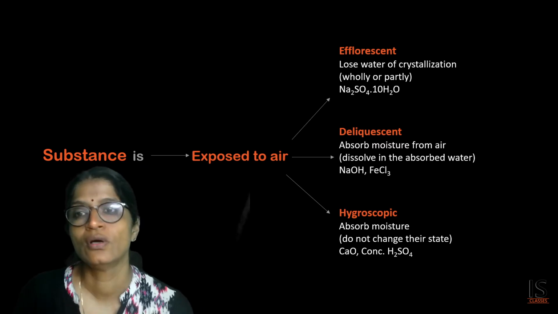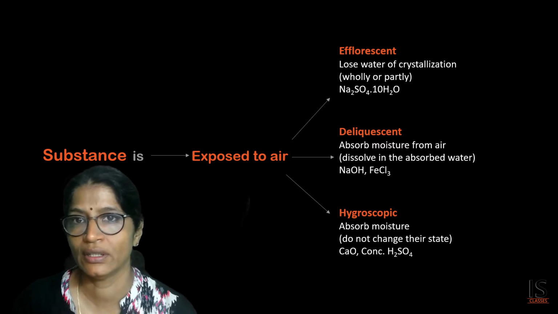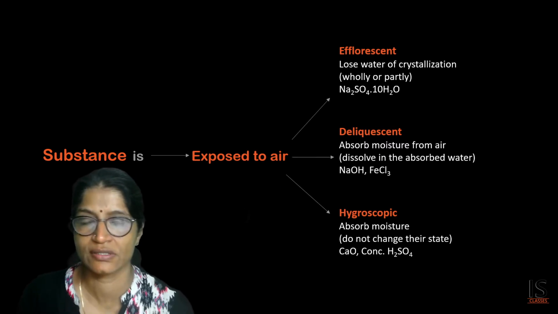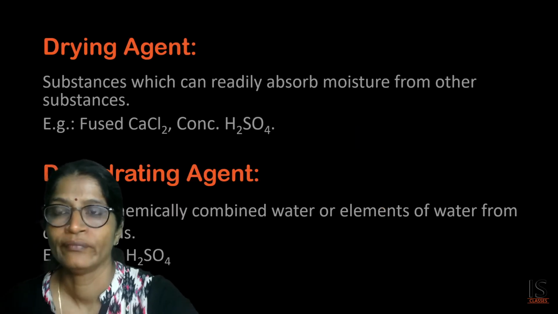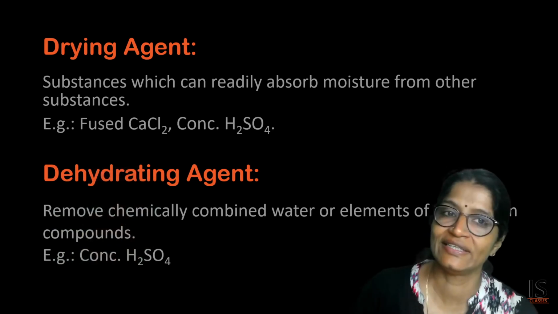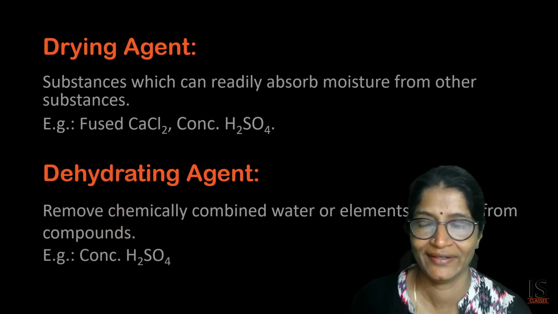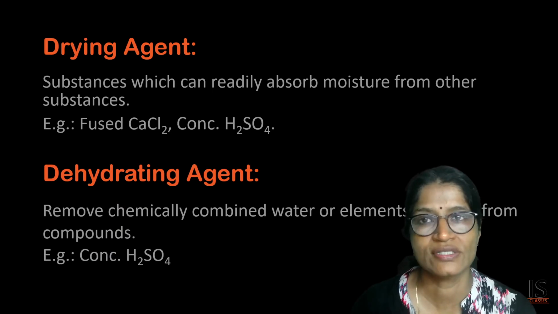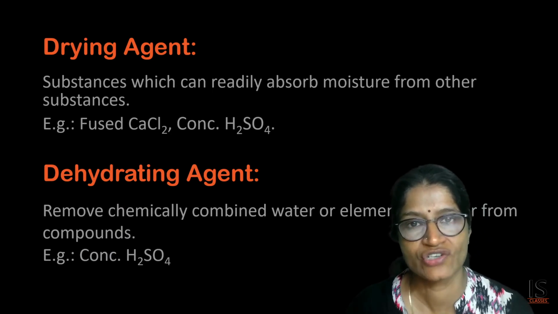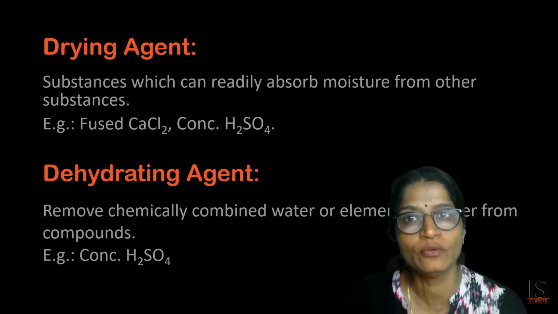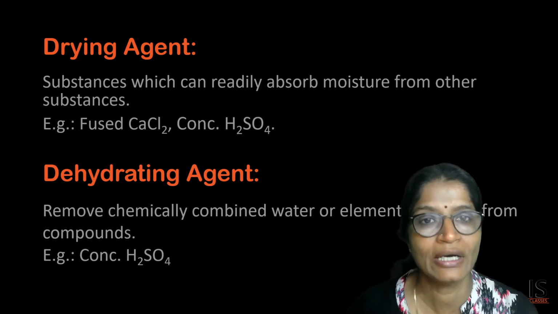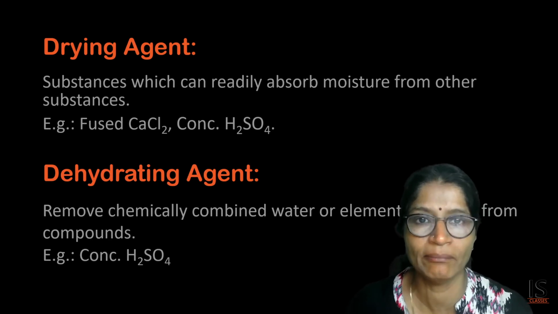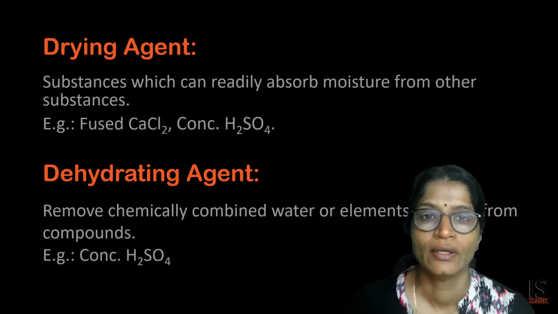So, this is all about the efflorescent, deliquescent and hygroscopic substances. Now, next is what is a drying agent and what is a dehydrating agent. Drying agent: fused calcium chloride and concentrated sulfuric acid act as drying agents. Drying agent means it will remove the moisture from other substances, that is, physically combined moisture, not chemically combined.